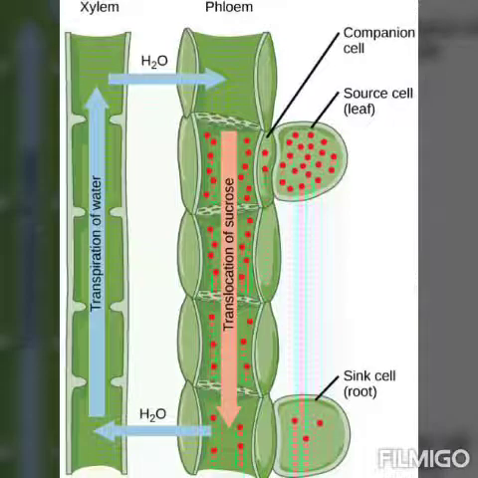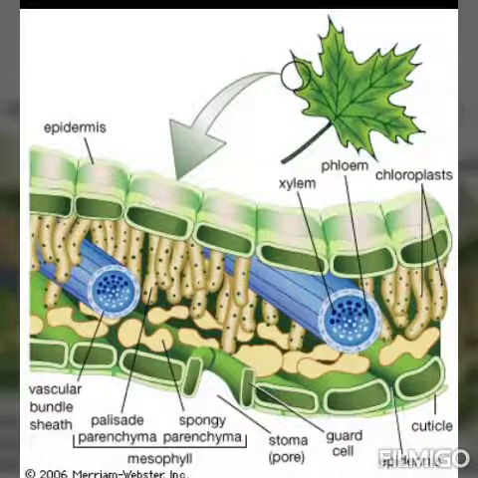The job of xylem is to transport water and minerals from roots to upper parts, and the job of phloem is to transport the nutrients and prepared food from leaves to all of the plant. And next we have mesophyll tissues. These tissues are present between the lower and upper epidermis. Students, these are formed in the leaf to prepare food, because the leaf prepares its food in the presence of sunlight, so they help in the preparation of food.